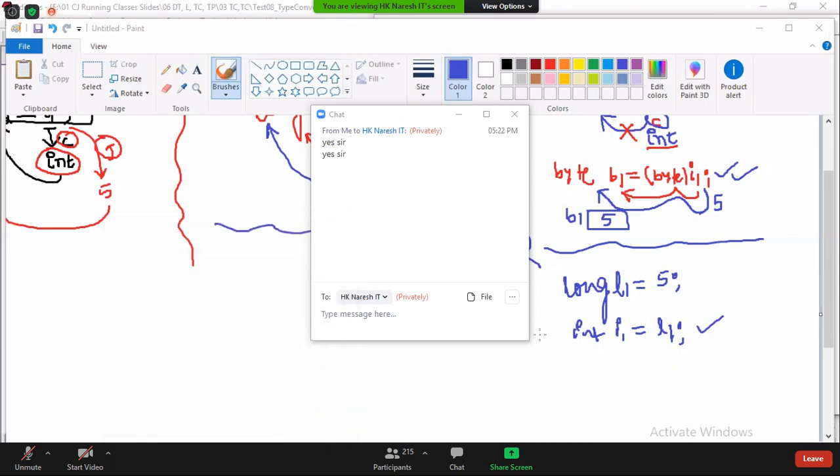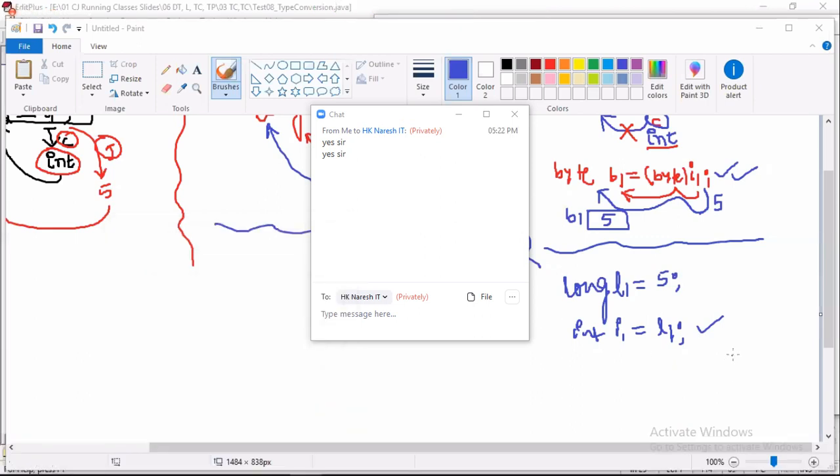Tell me, compiled or not compiled here? No, it should not compile, because long l1 is equal to 5, so 5 is a long value. In the second line, we are converting long to int, so the type is mismatching. No, you must not look at the 5. Again, you are doing the same mistake.